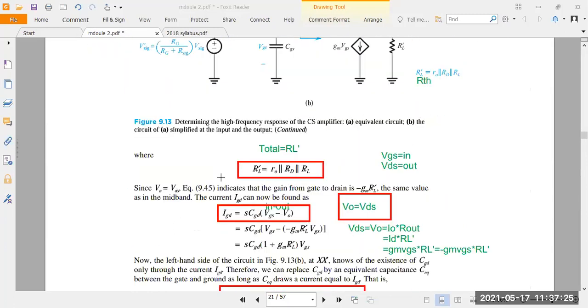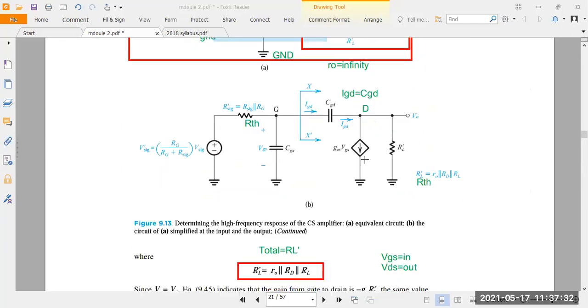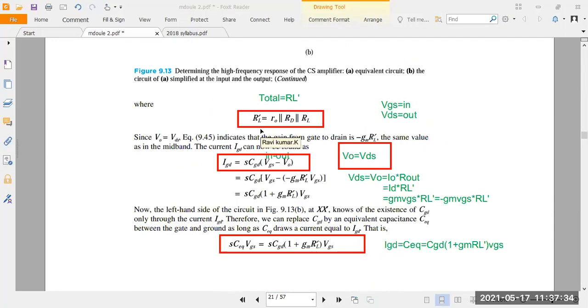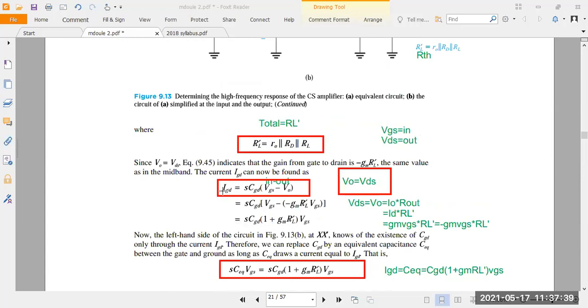Next, you take the total output resistance here. There are 3 resistances here: R0, RD, RL. All resistances operate in parallel here. So for that, you take RL dash. Then you take the current flowing across the gate to drain. So what is gate to drain here? It's a feedback current here.